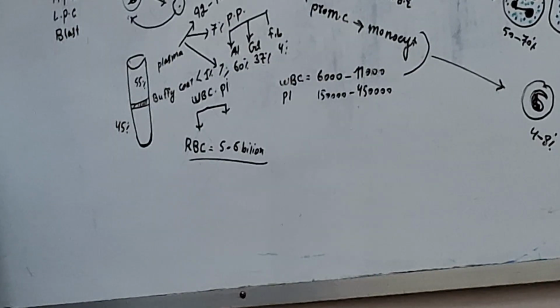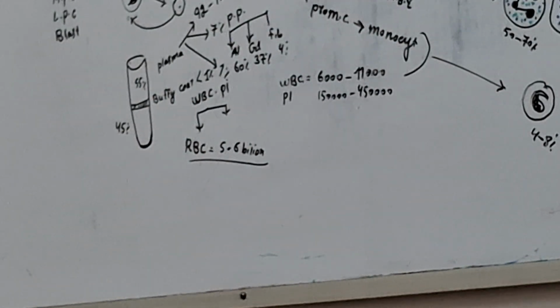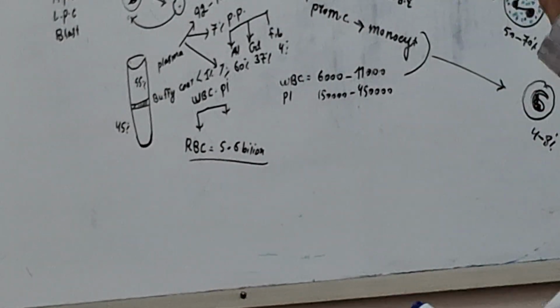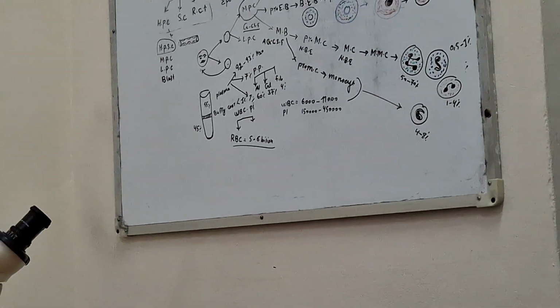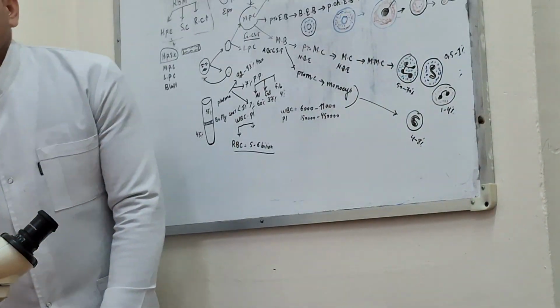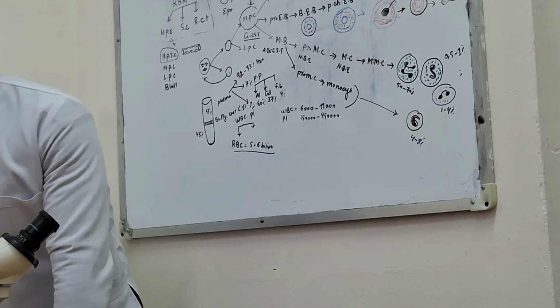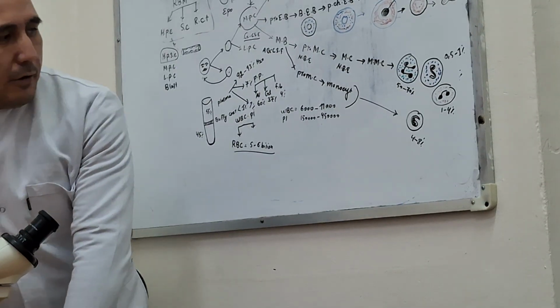Do you know RBC, or red blood cells? It is a biconcave cell. Biconcave cells, the diameter 7.5 micrometer and thickness about 0.2 to 0.8.